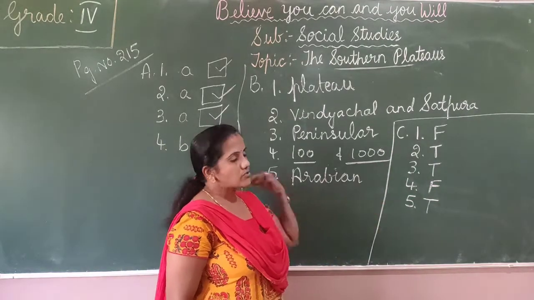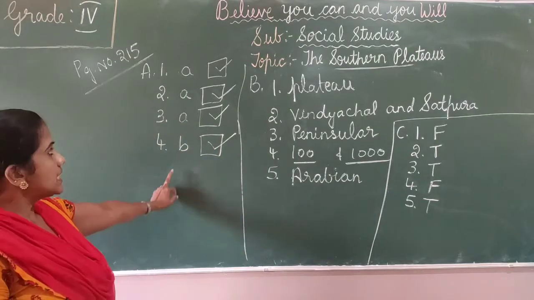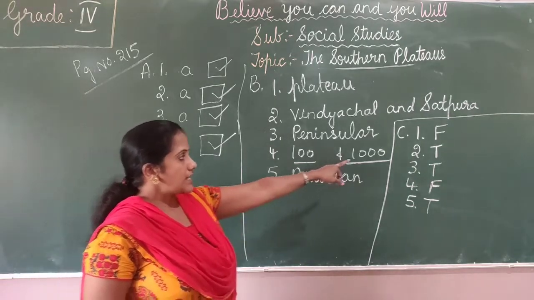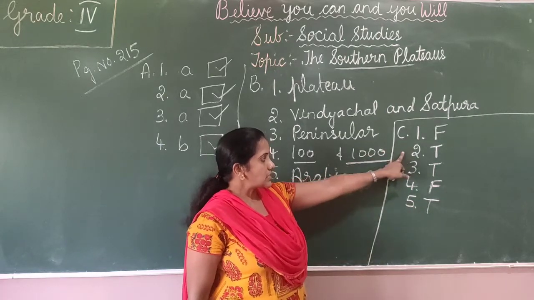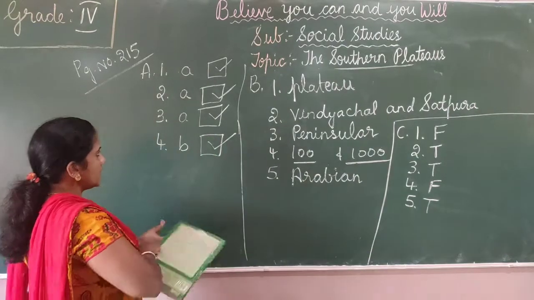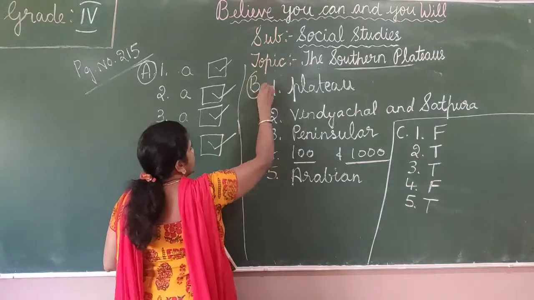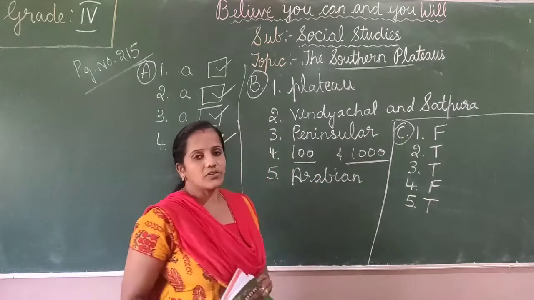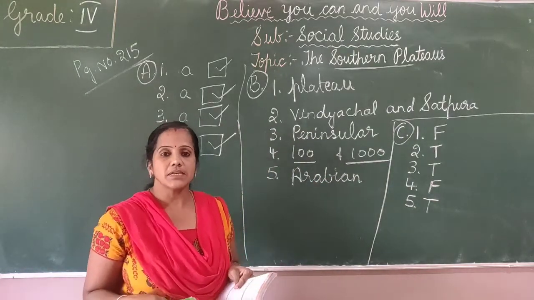So like this you have to fill in the textbook exercise. All three parts: A is take the correct answer, B is fill in the blanks, and here you have C, true or false. Okay children, so complete all three parts in your textbook without making any mistakes.